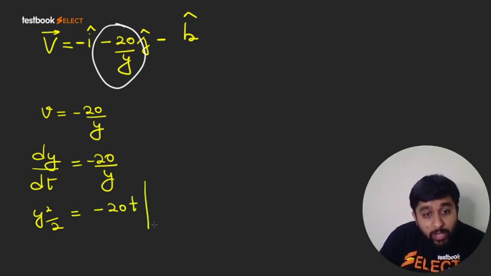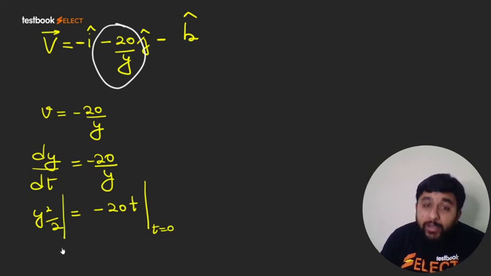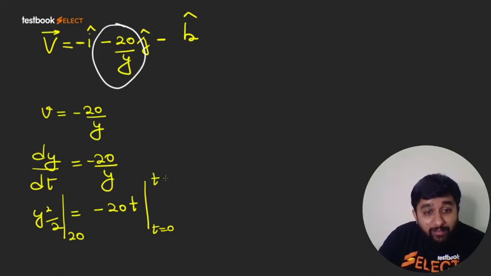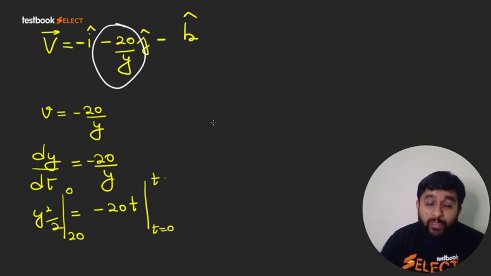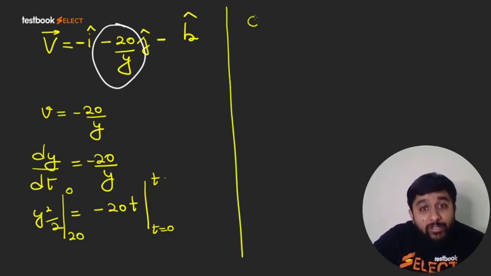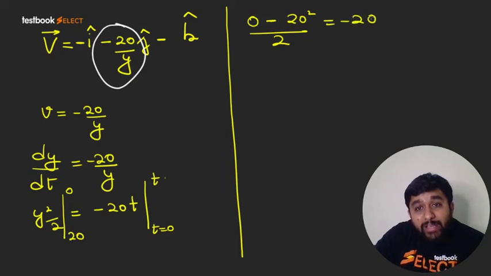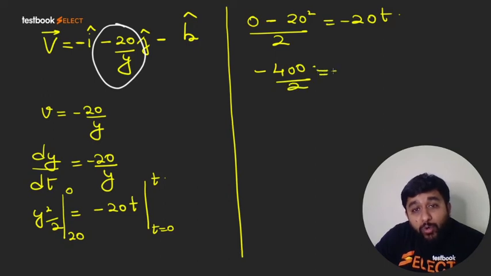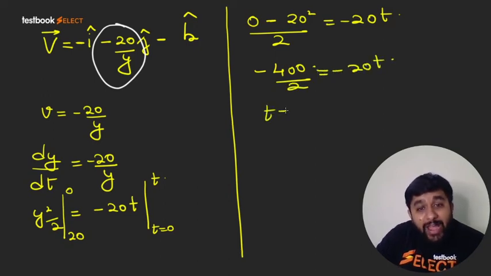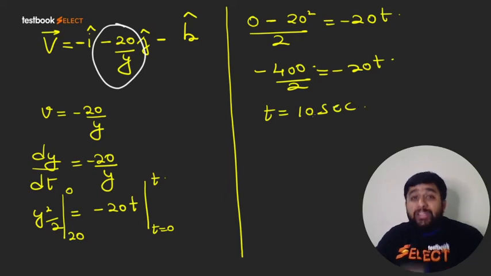We know the initial y coordinate of the bird, that is 20 meters, that is the top. And the final y coordinate of the bird is 0 because the bird will land on the floor. So you will have 0 minus 20 square by 2 equal to minus 20t. So I will have minus 400 by 2 equal to minus 20t. So time will be 10 seconds. So in 10 seconds, the bird will land on the ground.